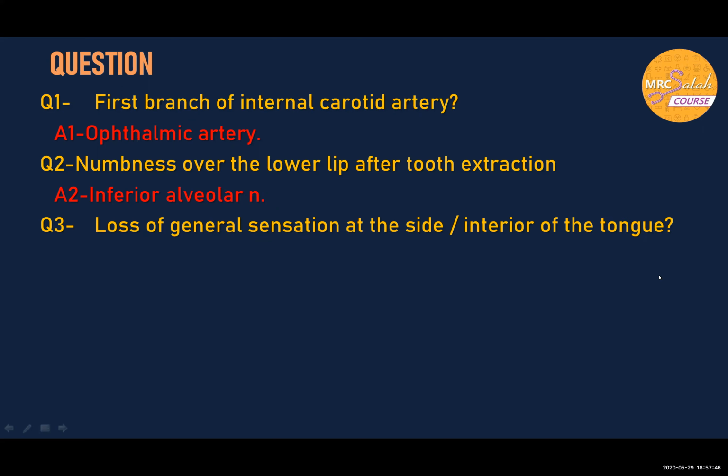Loss of general sensation at the side or anterior of the tongue. This is the lingual nerve from the mandibular. As you know, the tongue is divided into anterior 2/3 and posterior 1/3. Anterior 2/3: general sensation by the lingual nerve from the mandibular, taste sensation by the chorda tympani from the facial, while the posterior 1/3 will have general and taste sensation from the glossopharyngeal nerve.